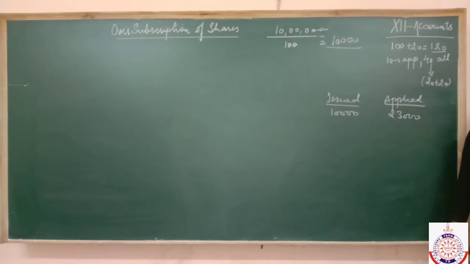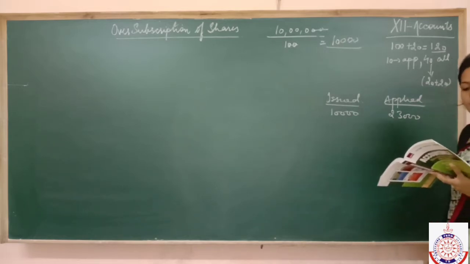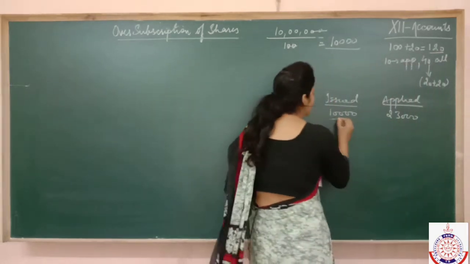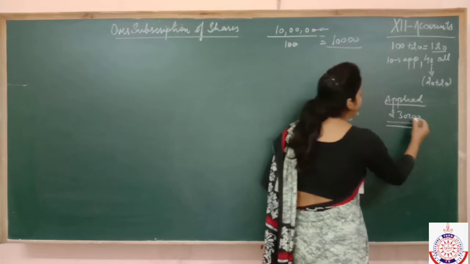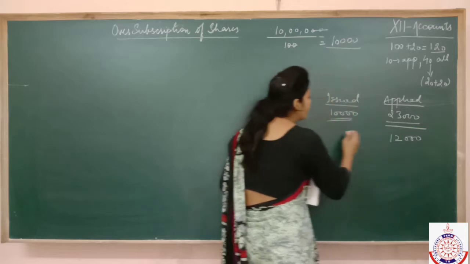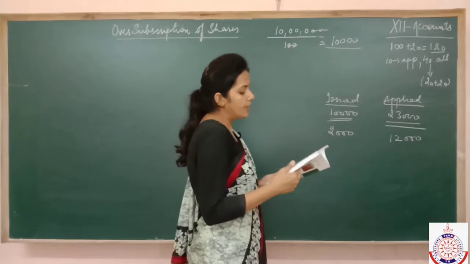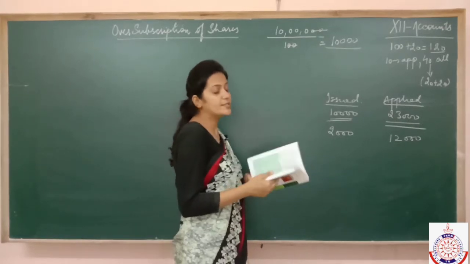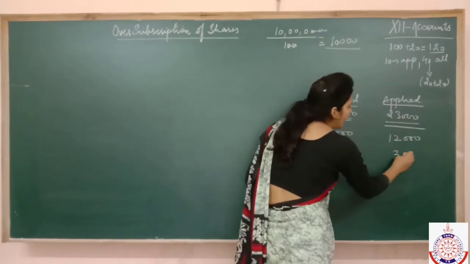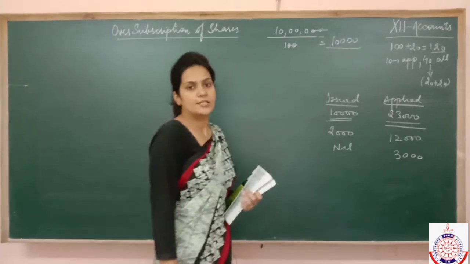Now what else is given to us in the question? It is mentioned that applicants for 12,000 shares were allotted only 2,000 shares. Now try and understand that out of 23,000, those who applied for 12,000 shares, we have allotted only 2,000 shares to them. Then applicants for 3,000 shares were sent letters of regret. Now out of this 23,000, the ones who applied for 3,000, we have not given any share to them, so we have sent letters of regret.